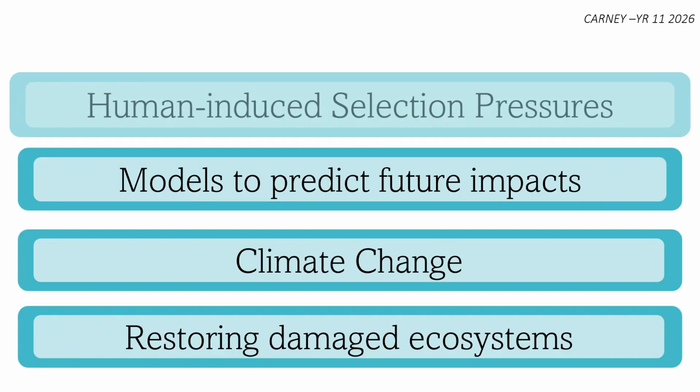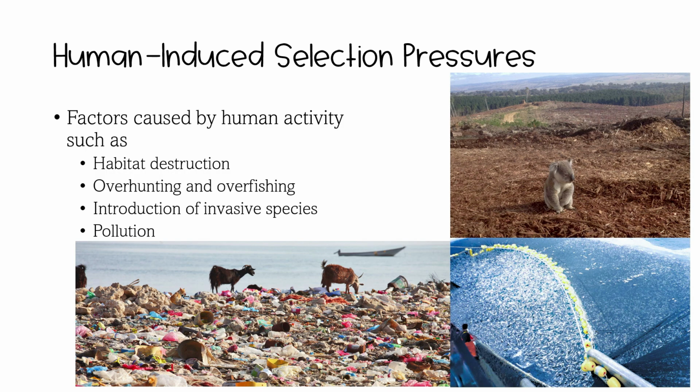First, let's look at human-induced selection pressures. Human-induced selection pressures are factors caused by human activity that affect survival and reproduction. These include habitat destruction, overhunting and overfishing, the introduction of invasive species, and pollution. All of these reduce biodiversity and can increase extinction rates.